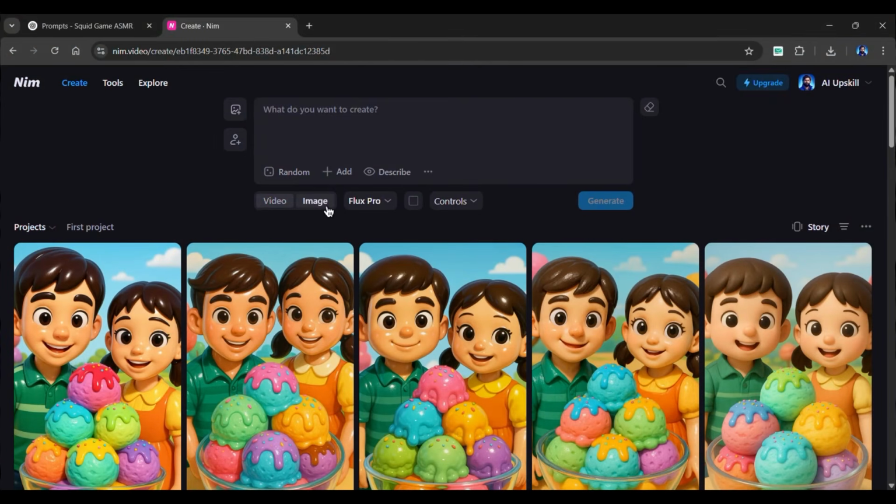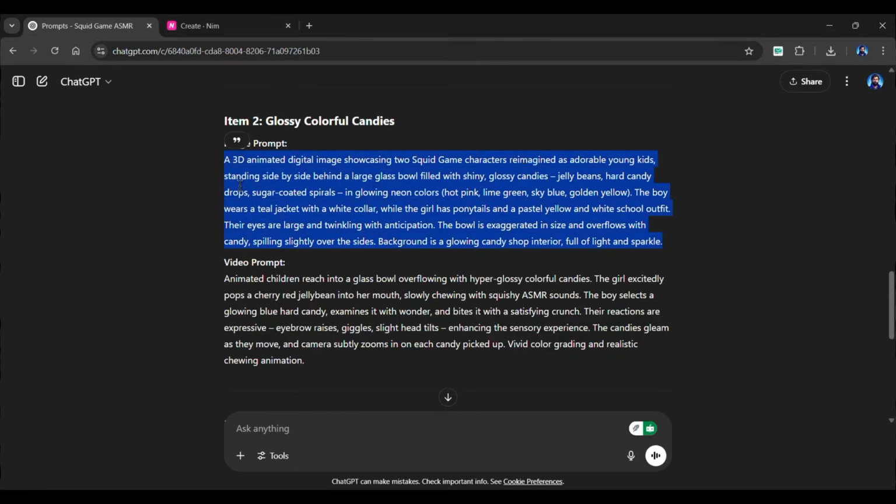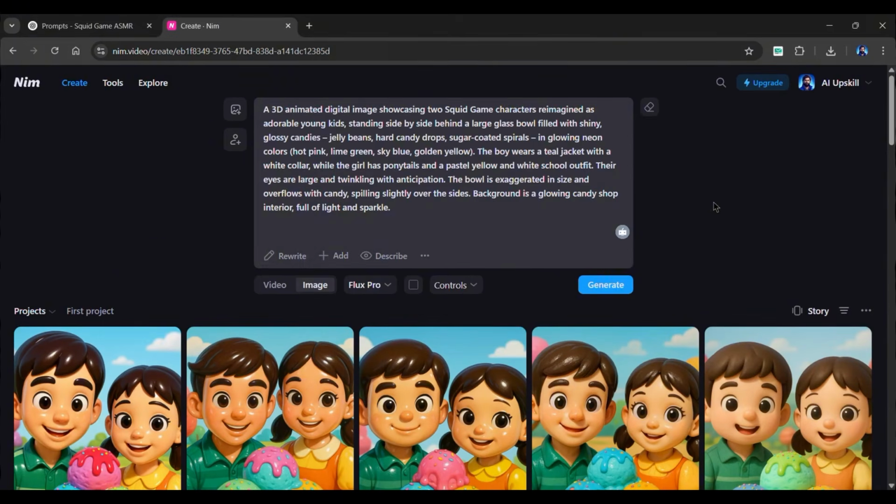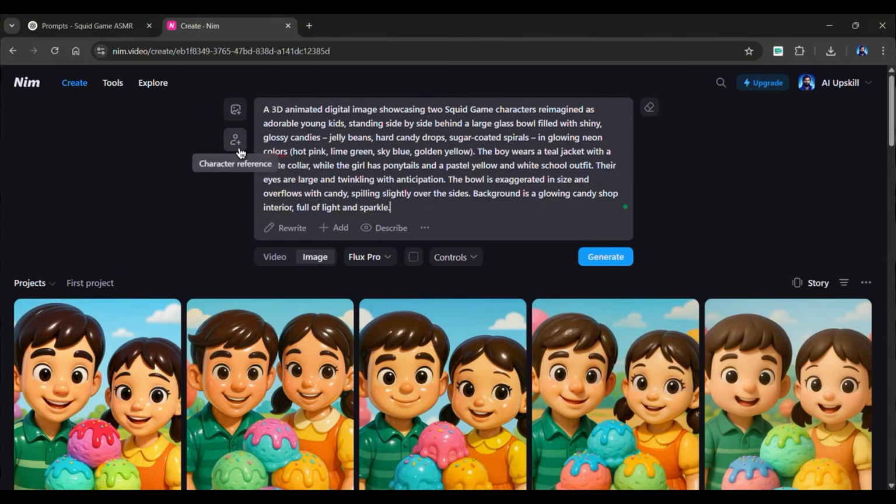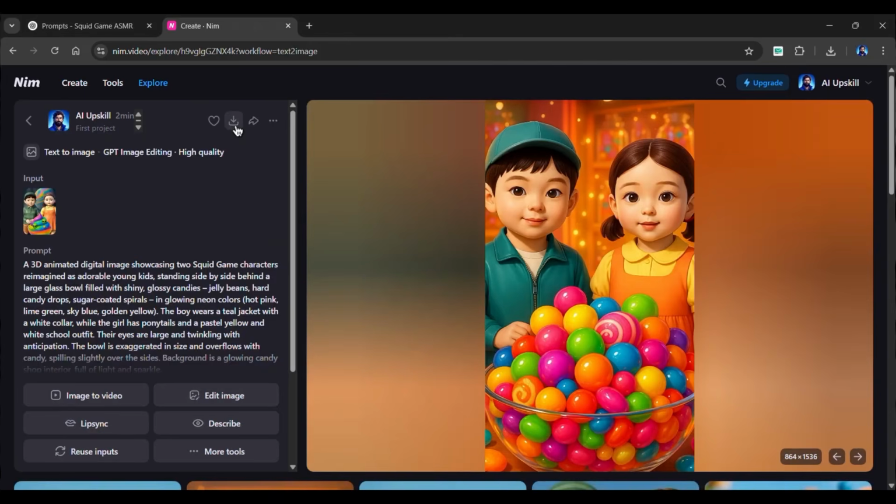Then in Nim's image tab, you paste a prompt, choose a model, set the aspect ratio to 9:16 for shorts and reels, and hit generate. In seconds, you've got a crisp, vibrant image of your Squid Game character eating something oddly satisfying. That's where the real fun begins.